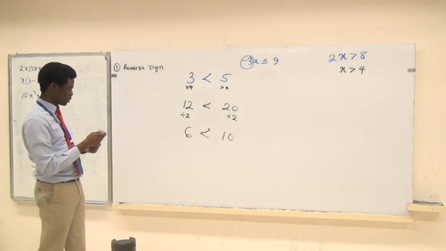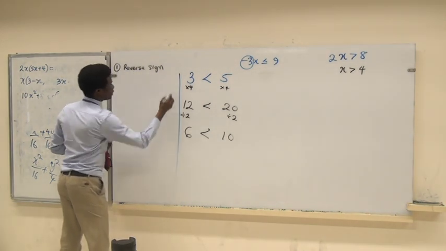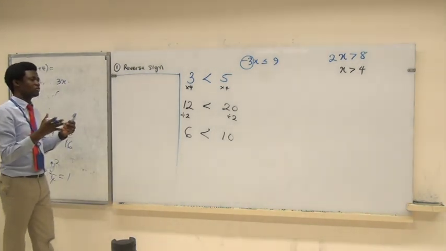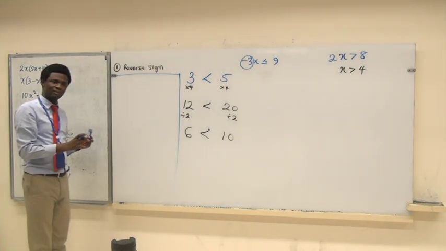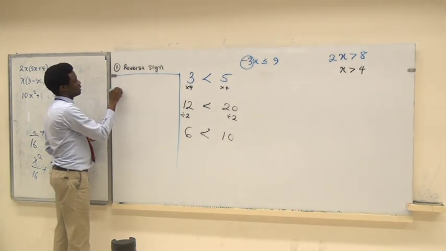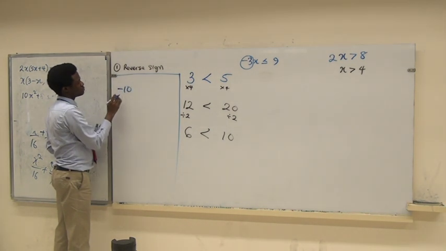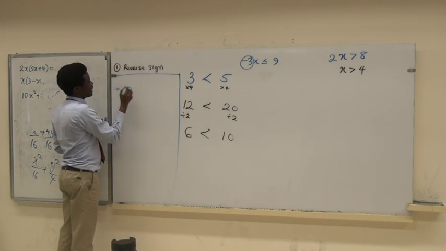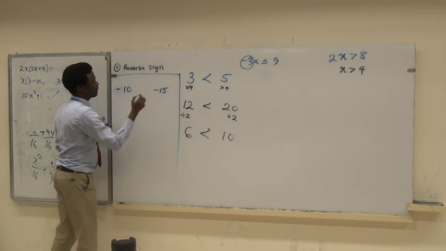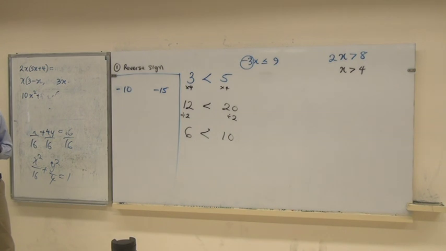Nothing changes. But let's see what happens if you have a negative involved. Let's start with negative 10 and negative 15. Greater or less?